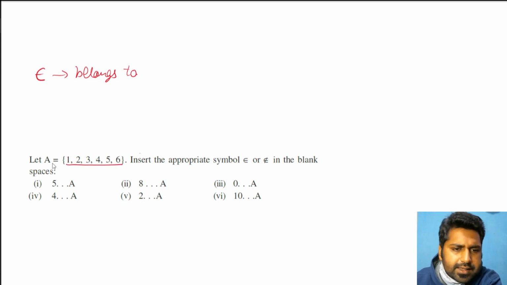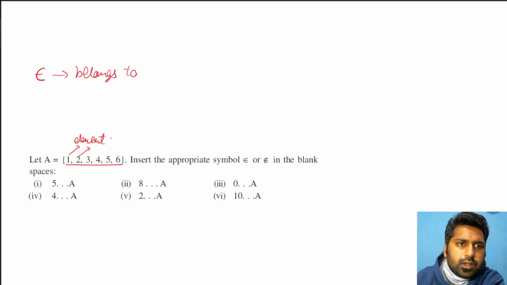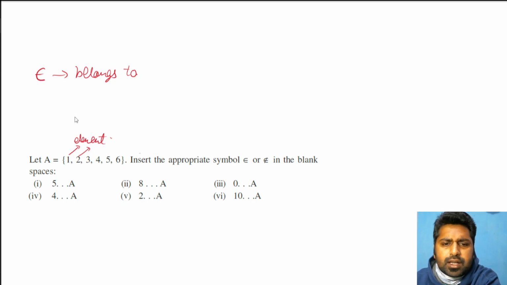Right now, say A is a set and it is represented in curly brackets. Each number that is written is called an element. They are all elements, so there are 6 elements present inside it. And belongs to means we have to check whether a particular number is present in that particular set or not. This belongs to deals with that.